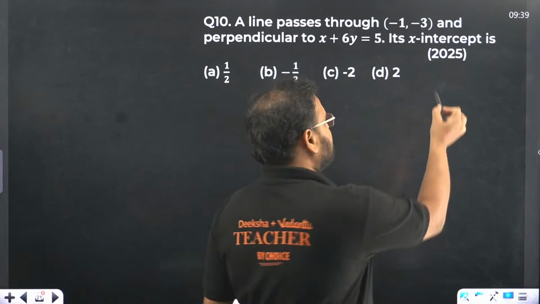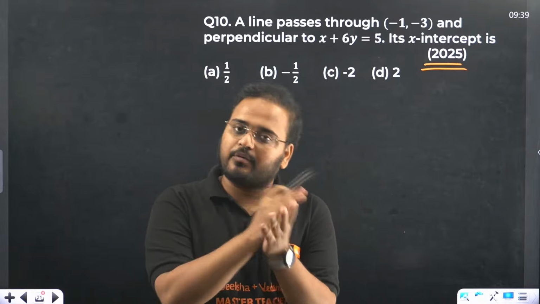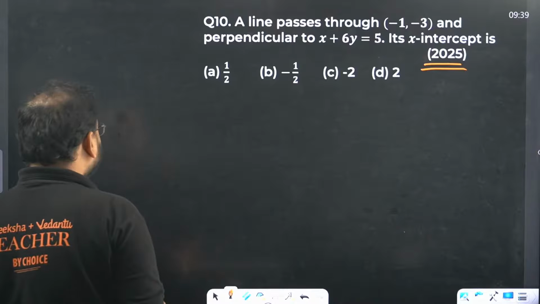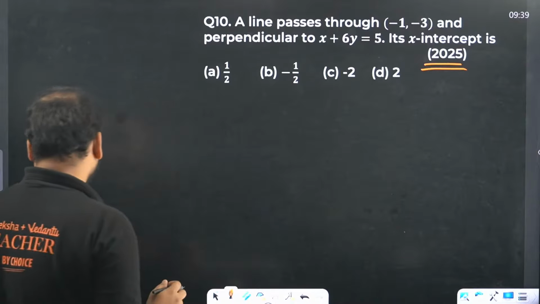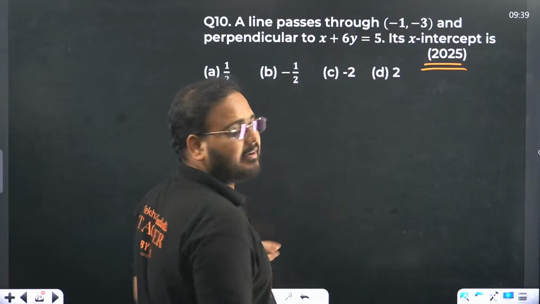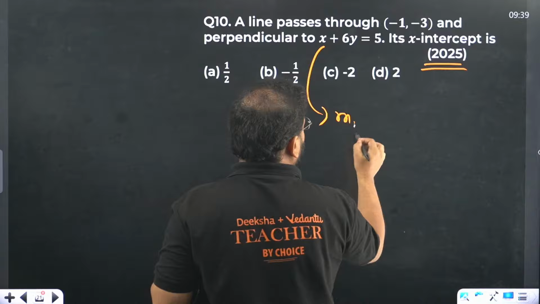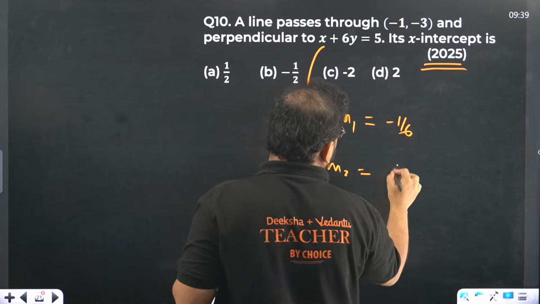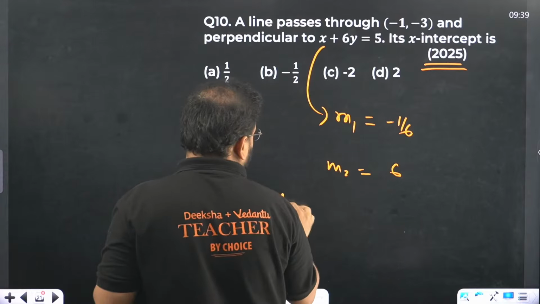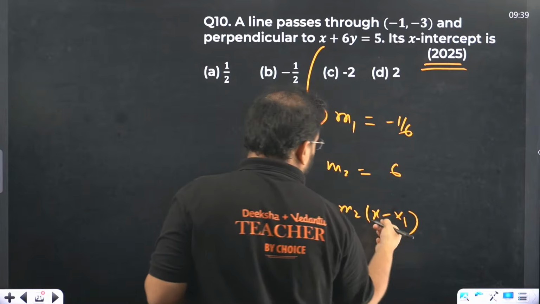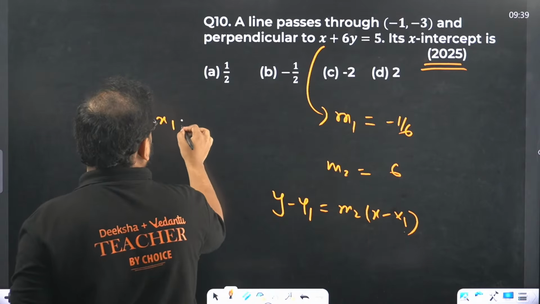So what is the conclusion that we have made? As I mentioned, this is the last question of the straight line chapter, on the concept of parallel and perpendicular lines. By the way, I'll give you the answer over here. How do you get it? The line passes through this point. From this you find the slope m1, which is basically -1 by 6. You'll find m2, which is simply 6. Using that, you use the formula y minus y1 equals m2 times (x minus x1). What is the value of x1, y1?